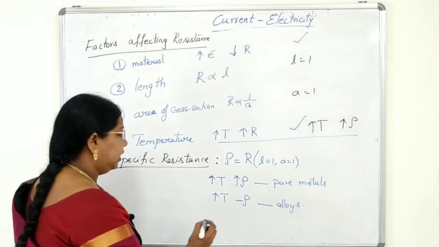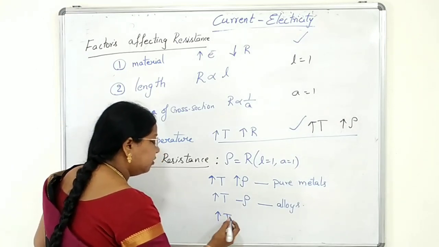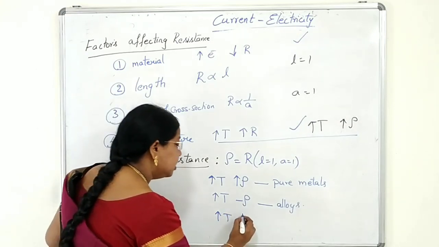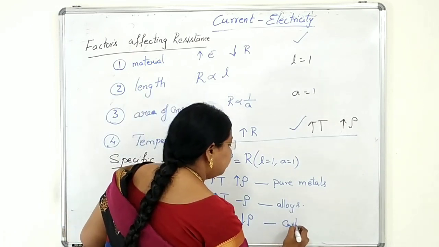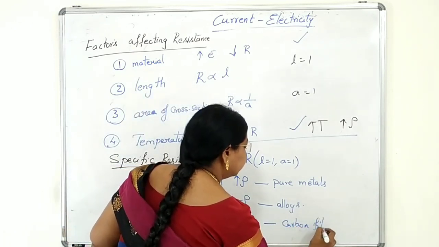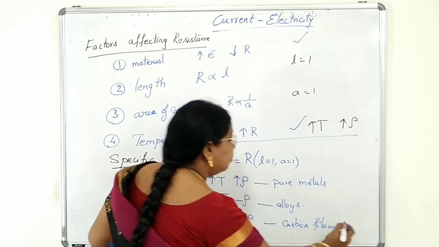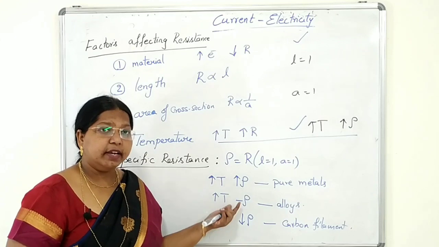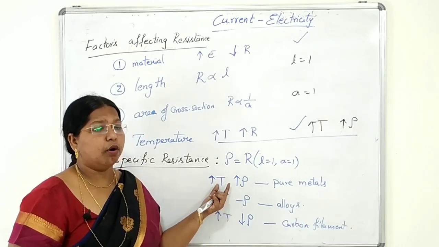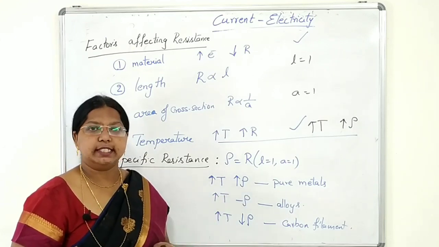And the third category: when temperature is increasing, specific resistance decreases for carbon, like the carbon filament of the bulb. So these are the effects of temperature on resistance or specific resistance.